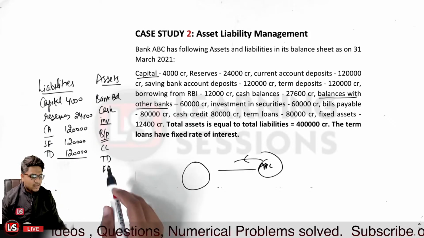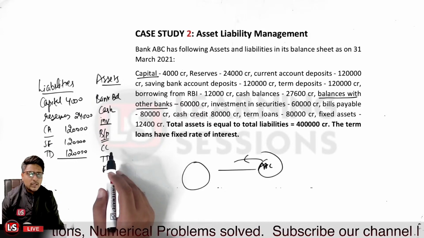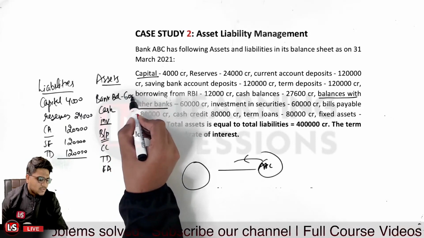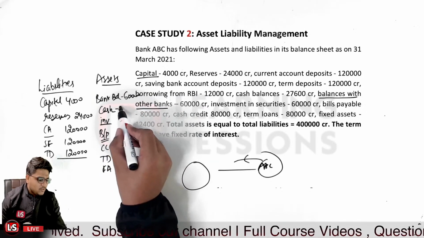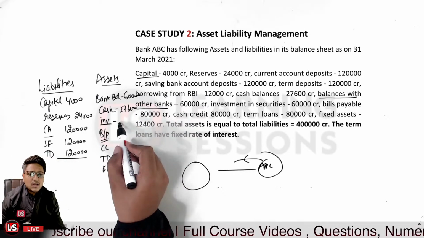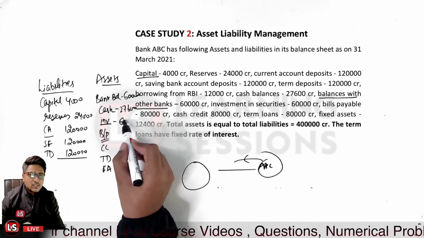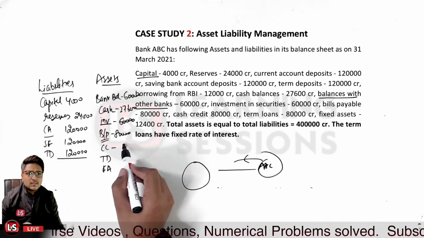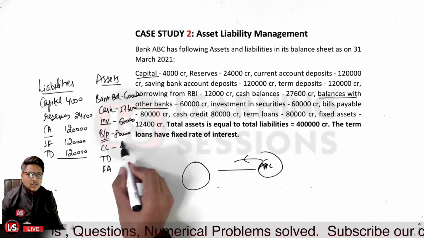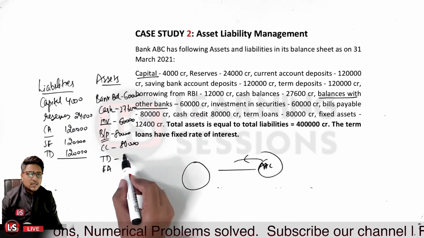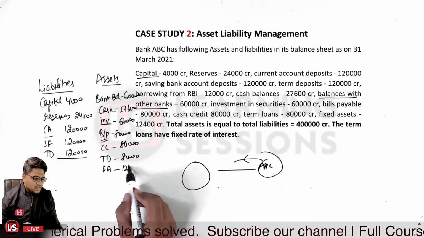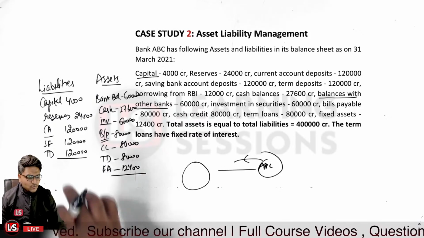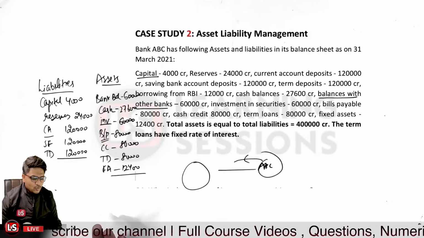So let me write the components related to them, against them. So bank deposits are basically 60,000 crores. So it is a 60,000 crore amount. In cash, we are having 27,600. Investments are amounting to rupees 60,000 again. Investment in securities is 60,000 again. Bills payable is 80,000 crores. And further, the CC component is related to 80,000 again. And then the term deposit, it is 80,000 again. And further, fixed assets, it is 12,400. Okay, so we are now to take a total of both these sides. So 4,000 plus 24,000, that will be equal to 28,000.